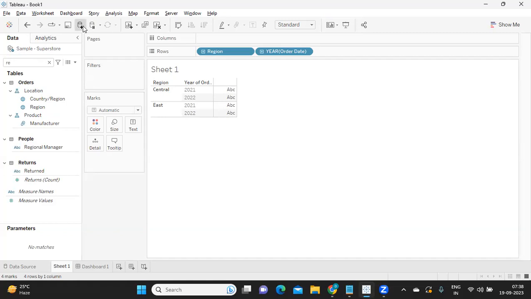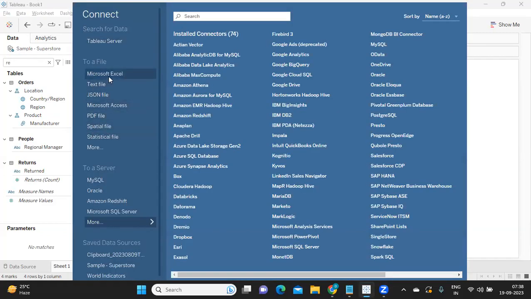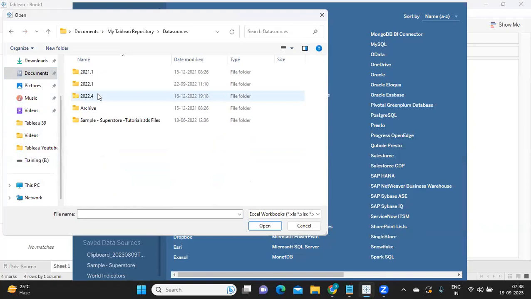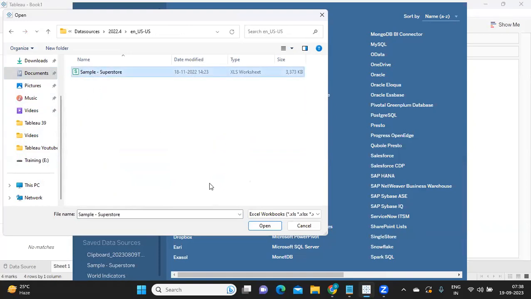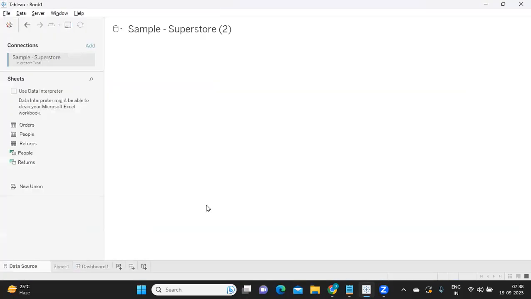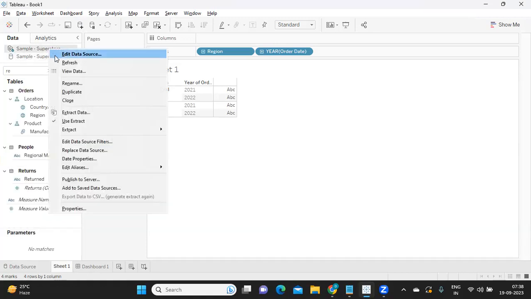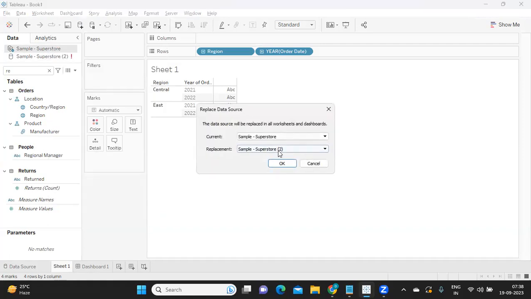First thing is, you need to add that table here somewhere. So I'm going to add the same sample superstore, and under my documents here, I'm just selecting that. Now there are two data sources you see here. Now you simply need to replace the connection. You can right click on this and you will see an option called replace data source, and you can replace the connection. This is the simple step you need to do.